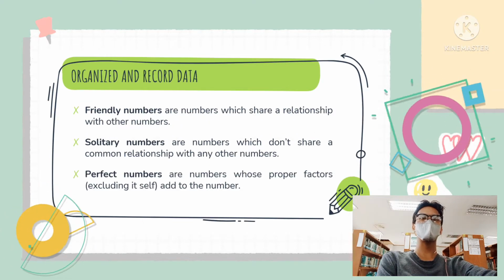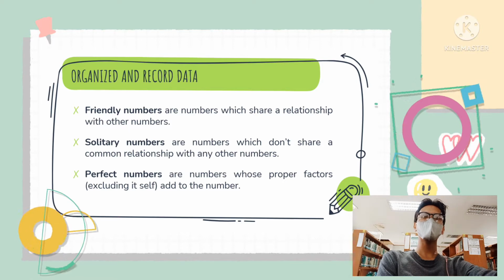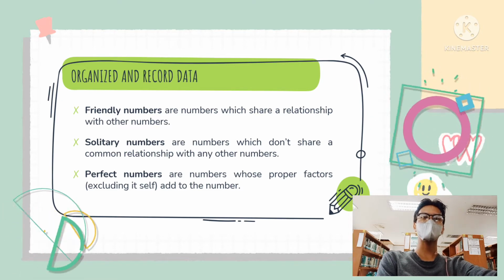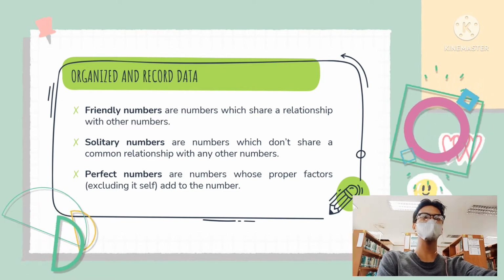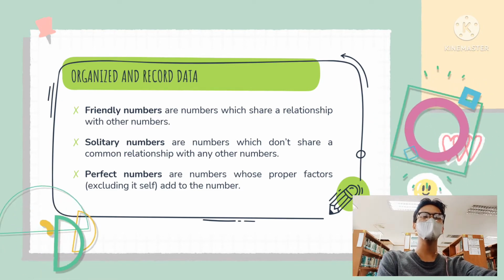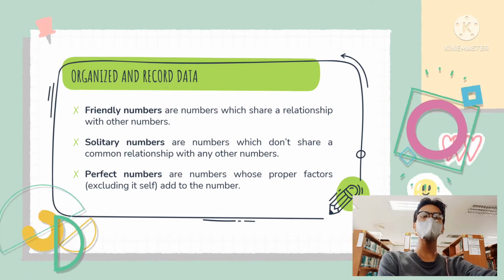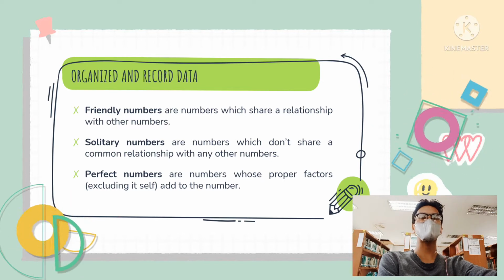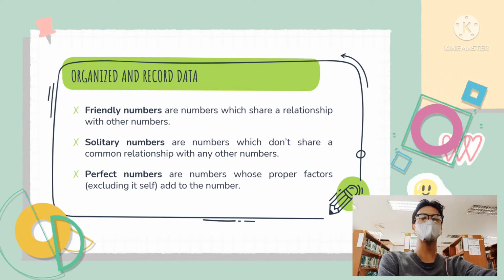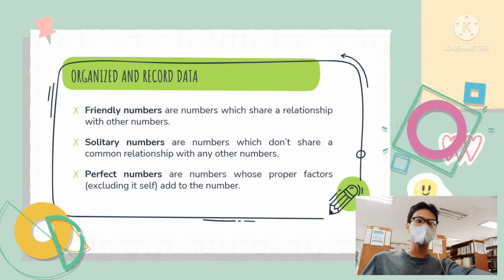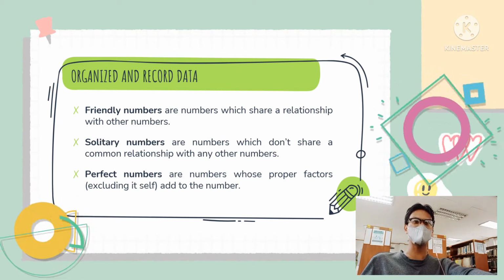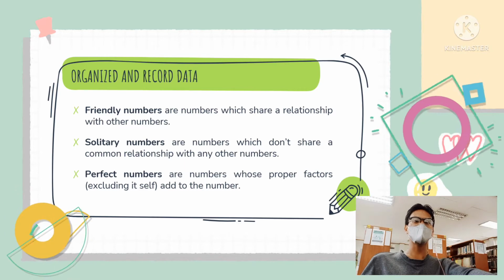Organize and record data. Friendly numbers are defined as numbers which share a relationship with other numbers, and solitary numbers are numbers which don't share a common relationship with any numbers. Perfect numbers, on the other hand, are numbers whose proper factors, excluding itself, add up to the number. To discuss the second step in making a mathematical investigation, may I call on Priya Johan.